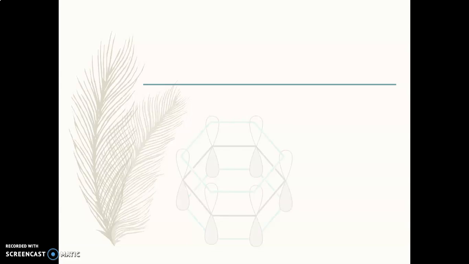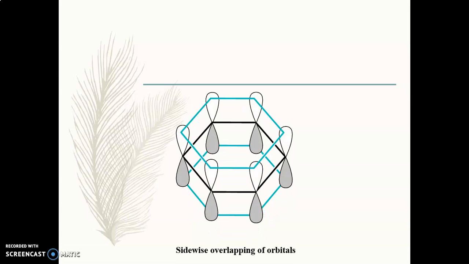After this, we will see how pi bonds are formed. Now, as we know, benzene consists of three double bonds. Each double bond consists of one sigma bond and the other one is a pi bond. Now we know how sigma bonds are formed, as the carbon atoms present in benzene are in the sp2 hybridized state.